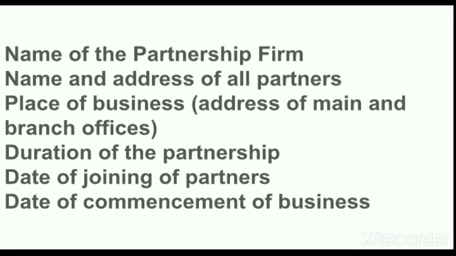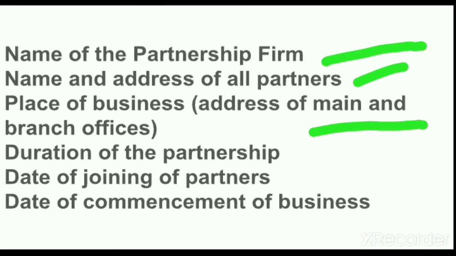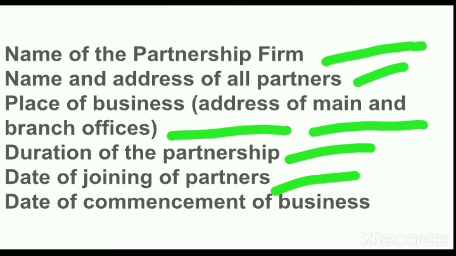And what should be the details? The details are related to the name of the partnership firm, name and address of all the partners, and place of the business, that is where the main business is established and where the branches are established. The duration of the partnership should be clearly specified. The date of joining of each partner should be written, and the date of commencement of business, that is the date on which the business started, should also be written in Form A.